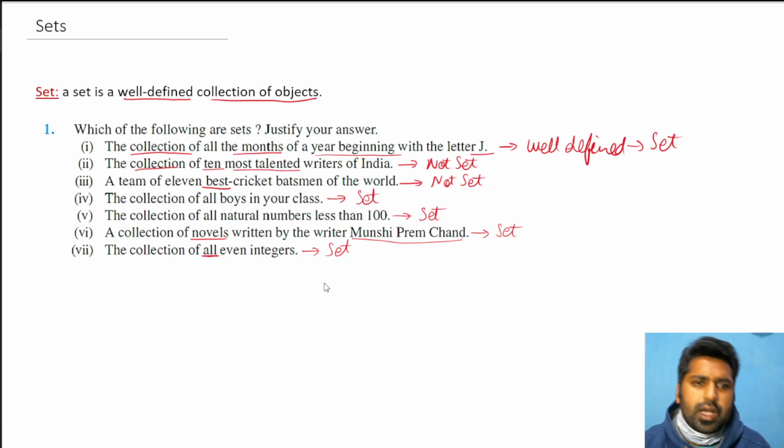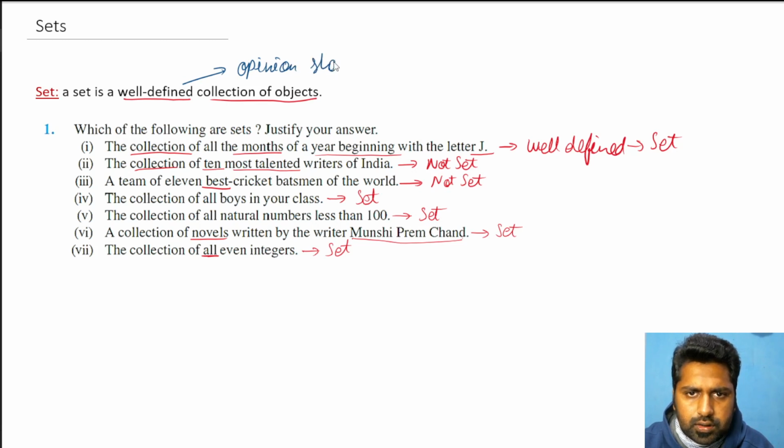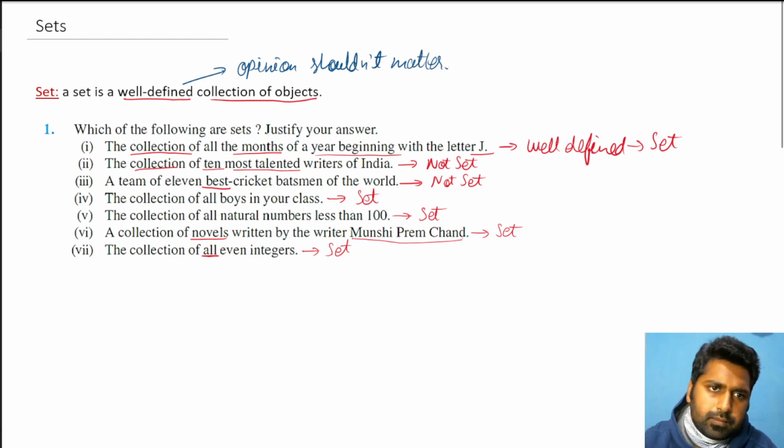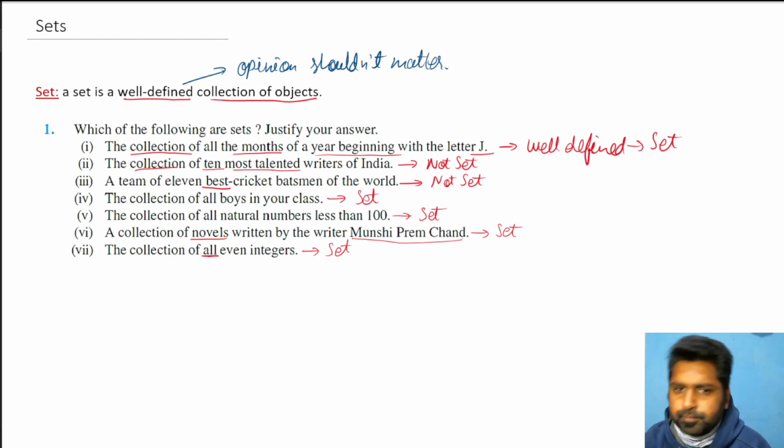So I hope you understand the meaning of well defined. In order to check well defined, you check that opinion should not matter. I hope now you can understand what is a set and what's not a set.